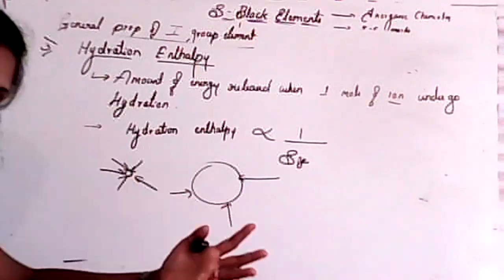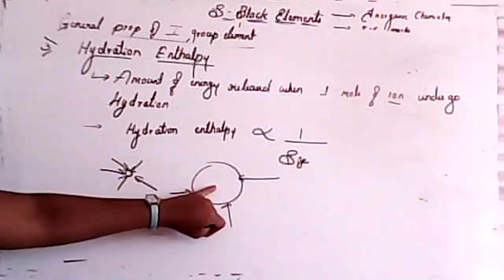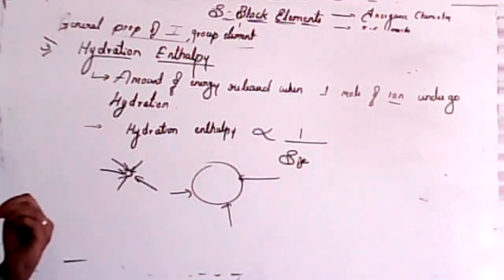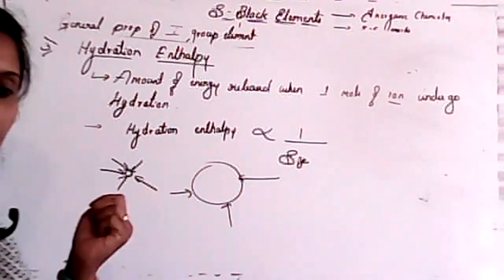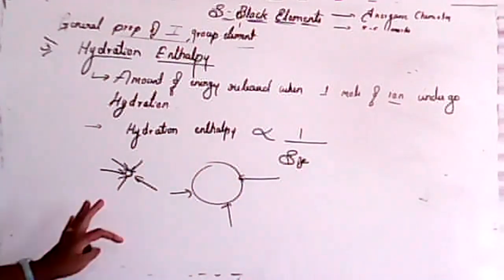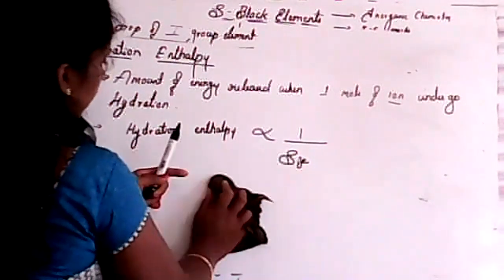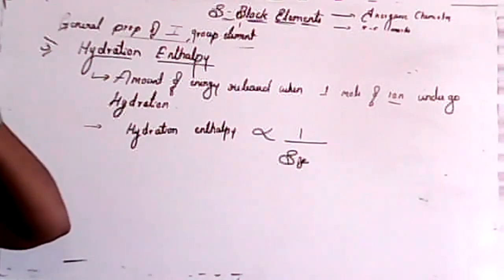Clear? Again, the reason for this is effective nuclear charge itself. If there is more effective nuclear charge, the tendency of attraction also increases, isn't it? If there is less effective nuclear charge, the attraction force reduces. So that's why the number of water molecules which are absorbed also decreases. So remember this point. This is a very important point. You have to remember that hydration enthalpy is inversely proportional to size of the atom or ion.